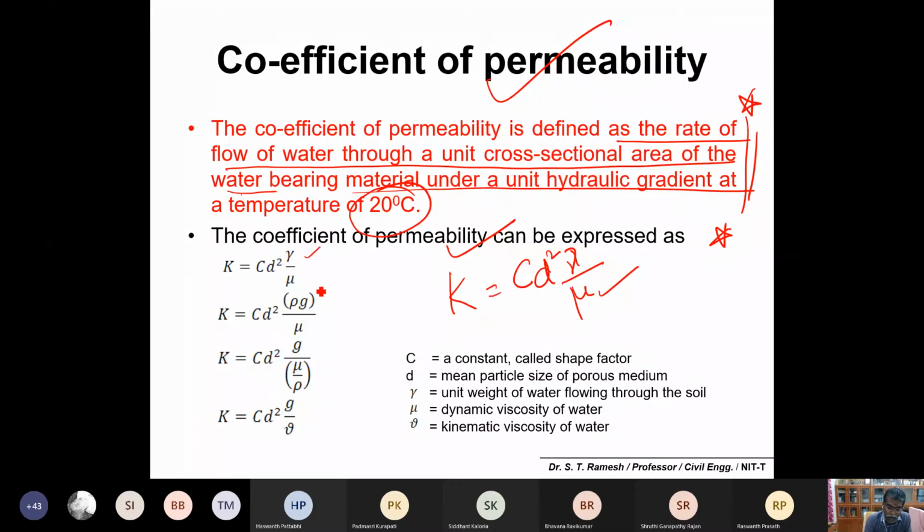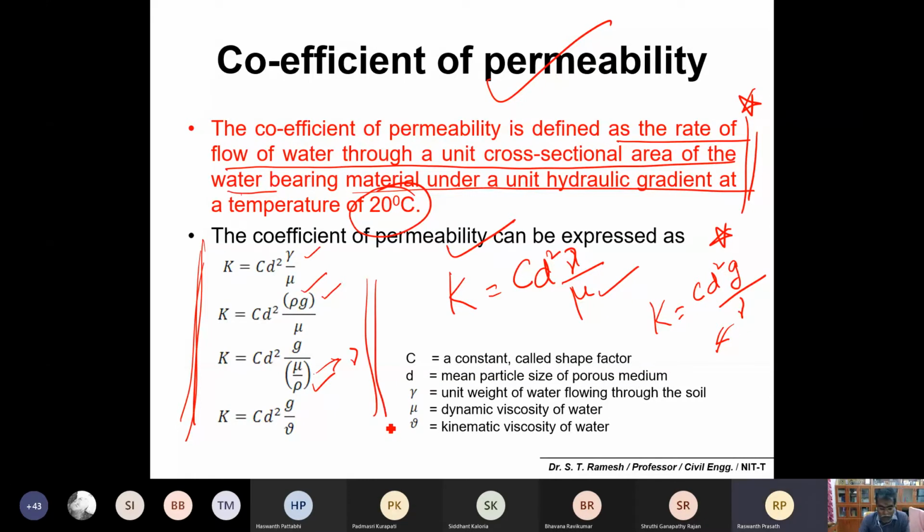Now in fluid mechanics you are familiar that specific weight can be replaced as mass density into acceleration due to gravity. So you can use it like this. Then you can bring down rho here, and thereby mu by rho you can simply call kinematic viscosity. So please remember this format also for calculations. K is equal to C D square into g by nu. This is the kinematic viscosity of water. Is it fine? Yes, sir. So please remember these.